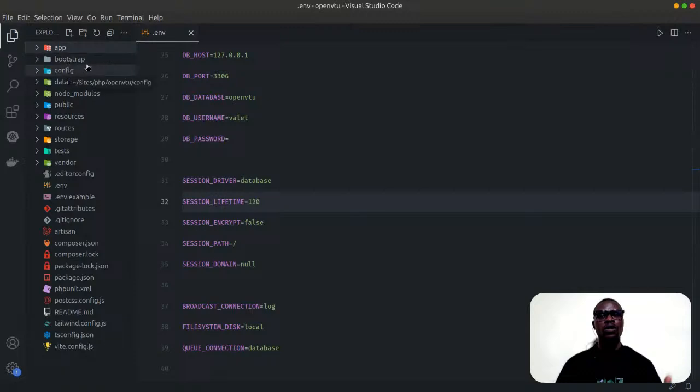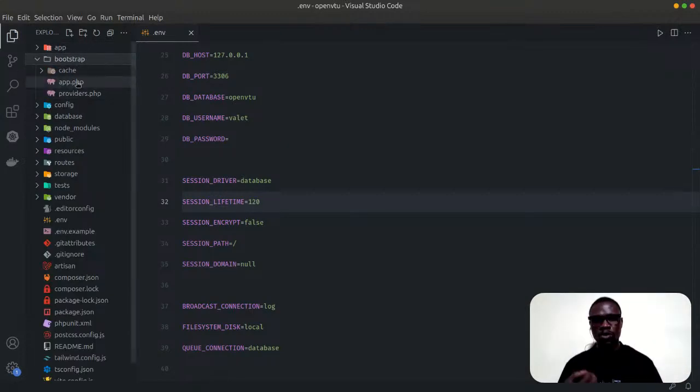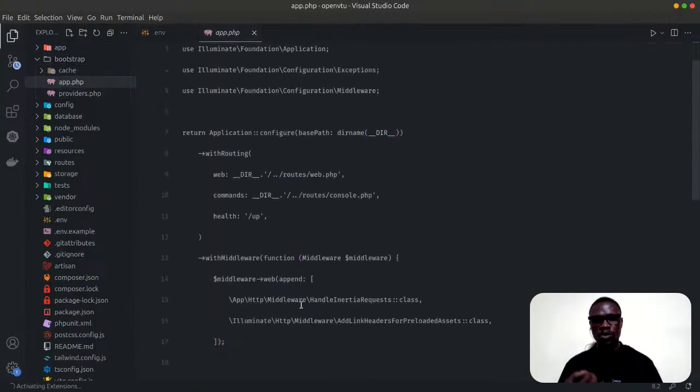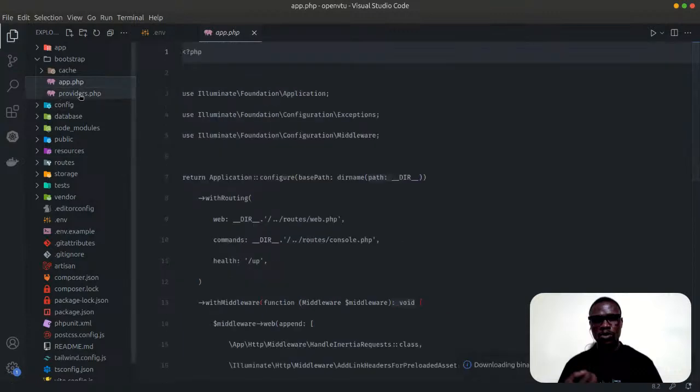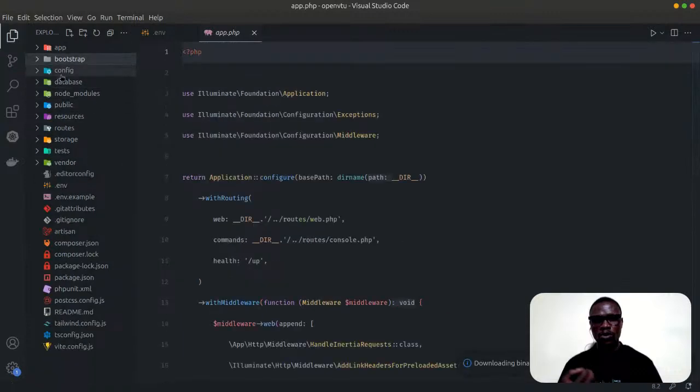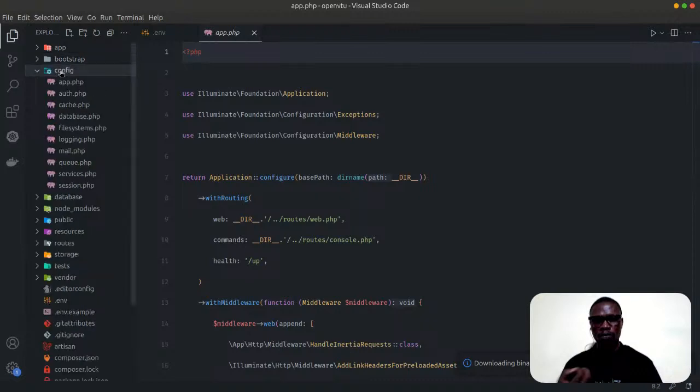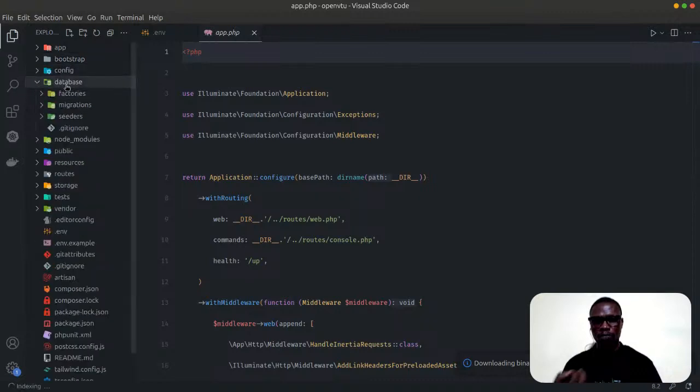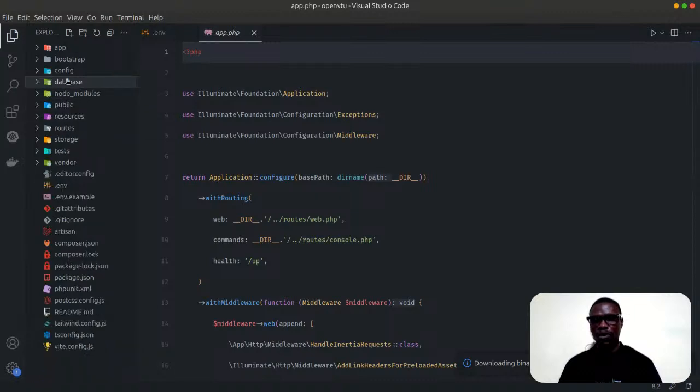Then another thing, this is your bootstrap, the folder that contains your application bootstrapping files. You find something like app here. So this is where your application actually started. So you have providers and many things here. So now you have config. This is your configuration files. You have database. That's where you have factory, migrations and seeders. So we'll use it as we proceed.